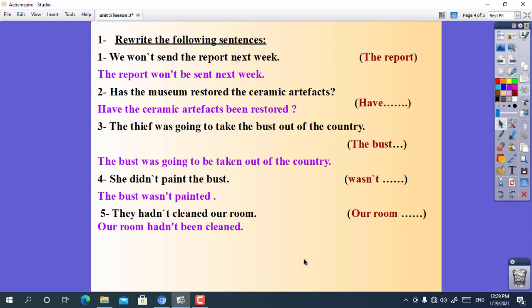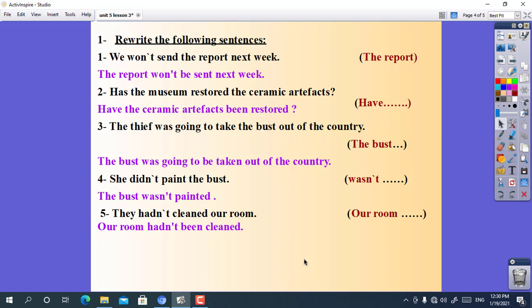Now let's answer some questions on the passive. Rewrite the following sentences. Number 1, we won't send the report next week. Start with the report. The main sentence is in the future, so we will turn it to the future passive. The report won't be sent next week. Again, the report won't be sent next week.